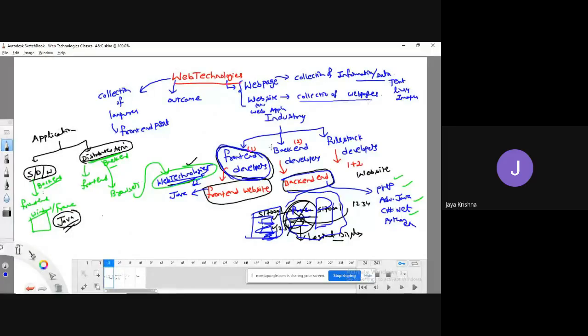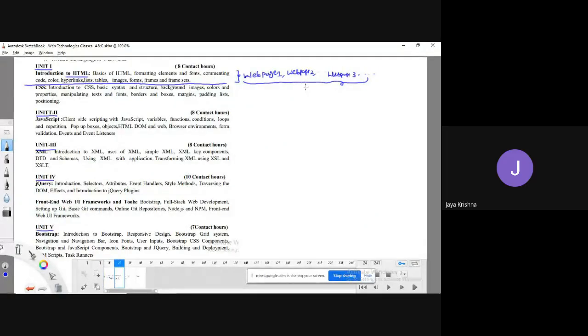What do we call the collection of web pages? This collection of web pages, we call it a website. So the final outcome of studying the first unit, first half part, is to design a website.